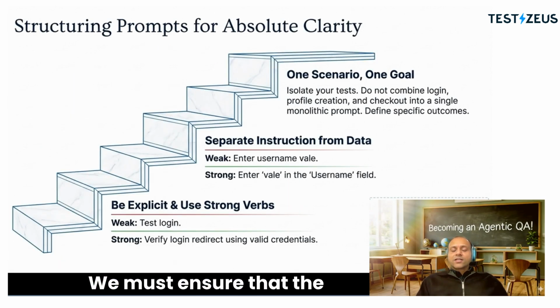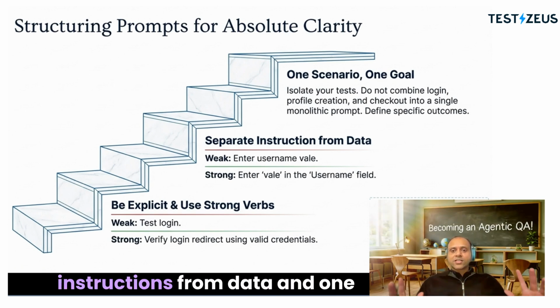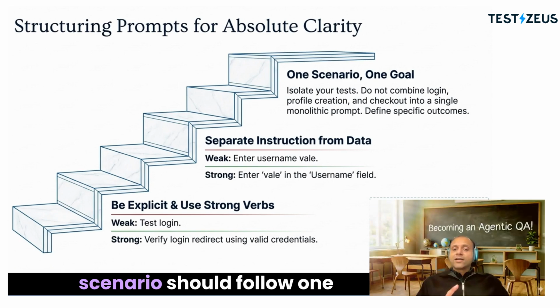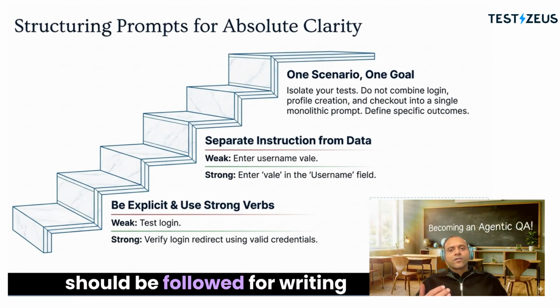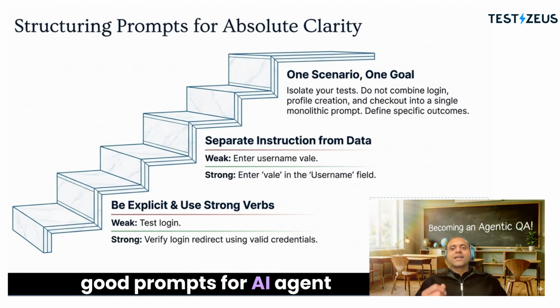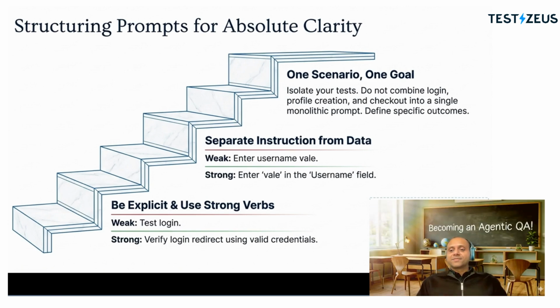We must ensure that the prompts are structured for absolute clarity. When you are writing prompts for agents, think how you would message a coworker in Slack. You would be explicit and use verbs. You would separate instructions from data, and one scenario should follow one goal. That same mental model should be followed for writing good prompts for AI agentic systems. In the next section, we will see how to do this on the platform.